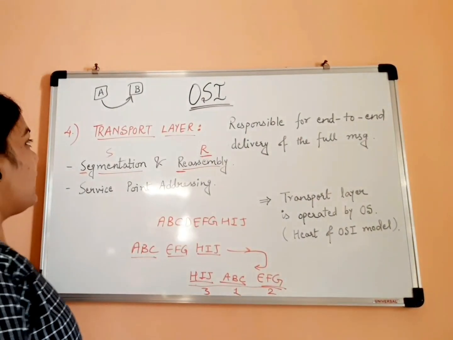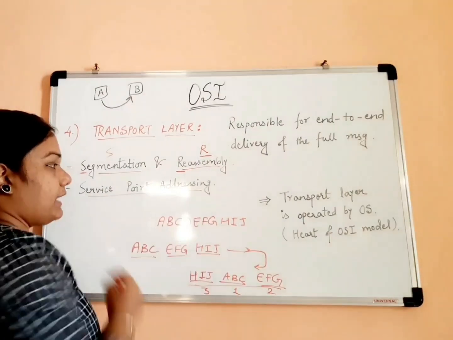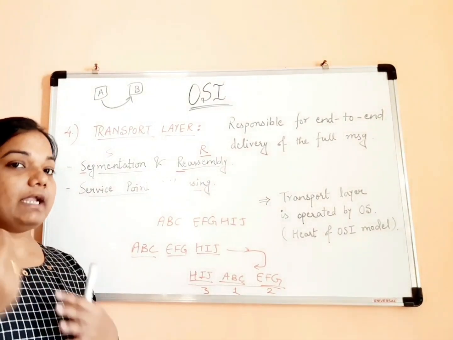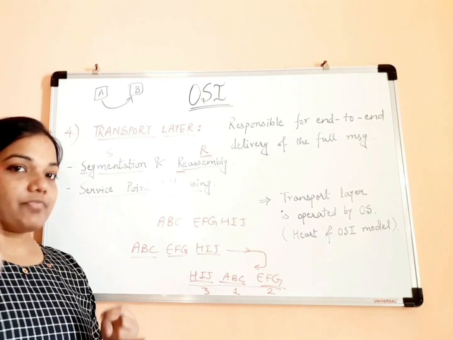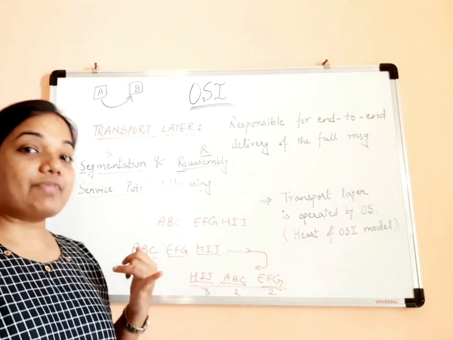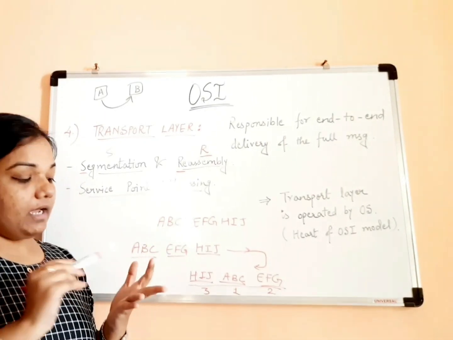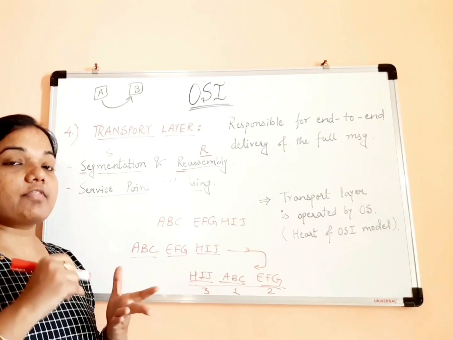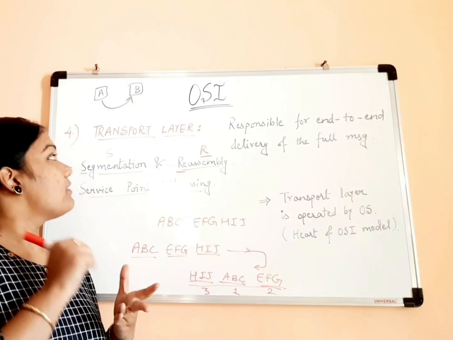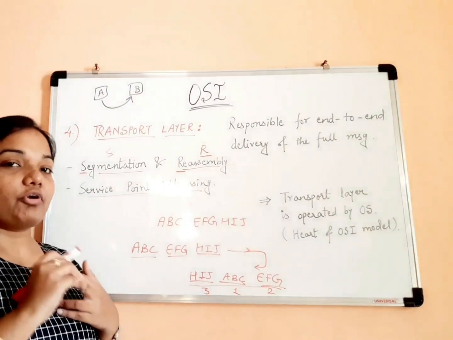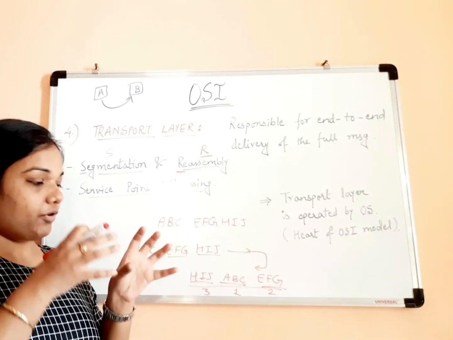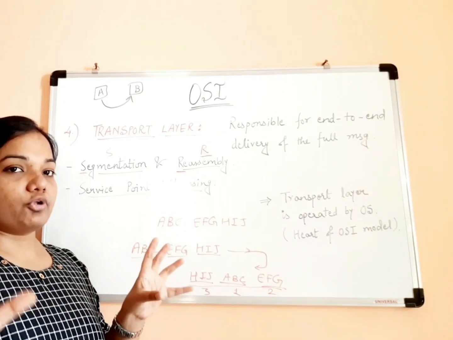What is the second one? The second functionality is service point addressing. Try to relate it like this. We have seen that in data link layer, it is attaching physical address along with the header. In network layer, it was attaching IP address or logical address with the packet. Similarly, in transport layer, what we want to do is end-to-end delivery, delivery from one port or process to another port or process, right?